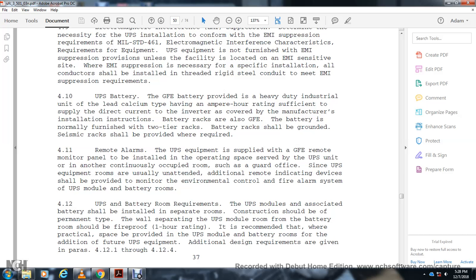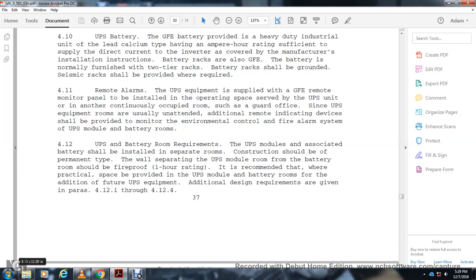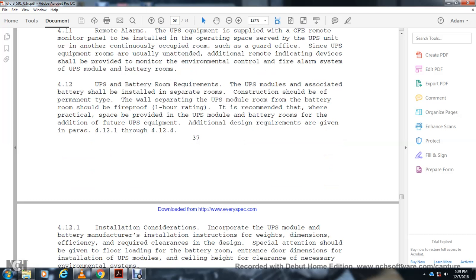The UPS battery room requirements. The UPS module associated with the battery should be installed in a separate room. The construction should be of the permanent type, with a wall separating the UPS module room from the battery. The room shall be fireproof with a 1-hour rating. It is recommended that practical space be provided in the UPS module and battery rooms for future additions of UPS equipment. Additional design requirements are given in paragraphs 4.12 through 4.12.4.